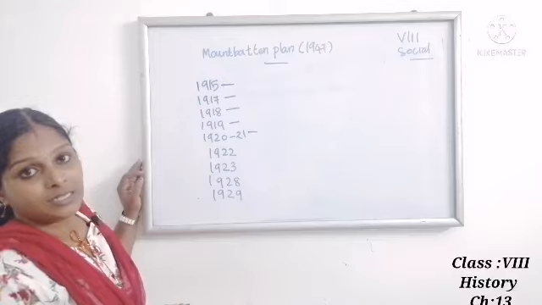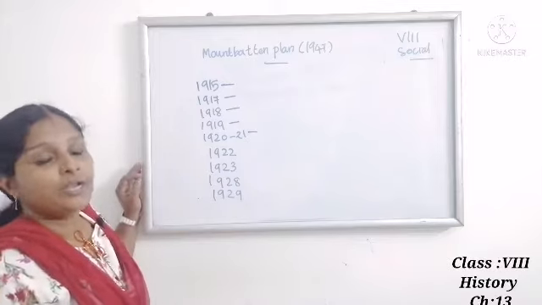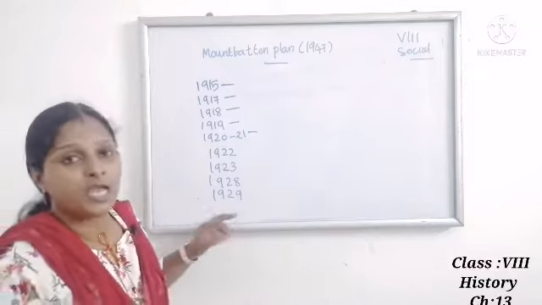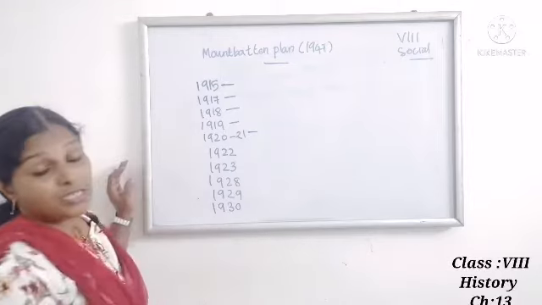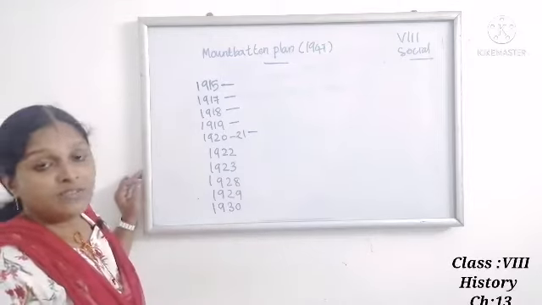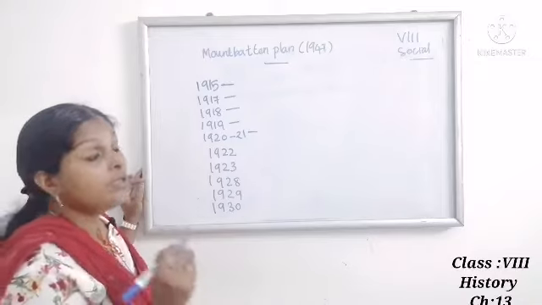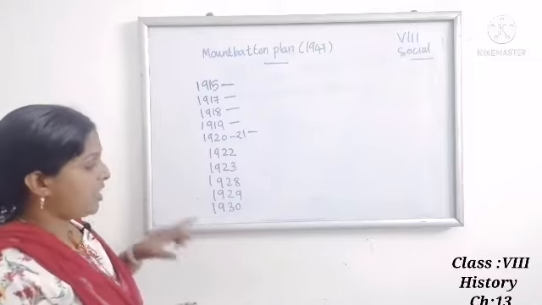Purna Swaraj was declared by Jawaharlal Nehru in 1929. 1930, the mass movement started by Gandhi, the Civil Disobedience Movement, or the famous Dandi March.